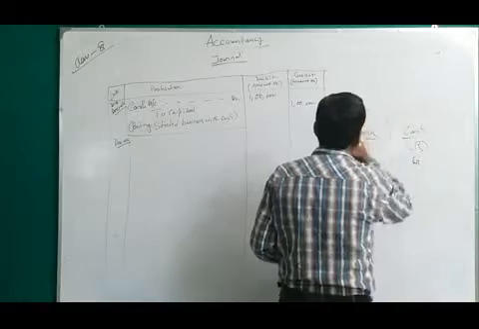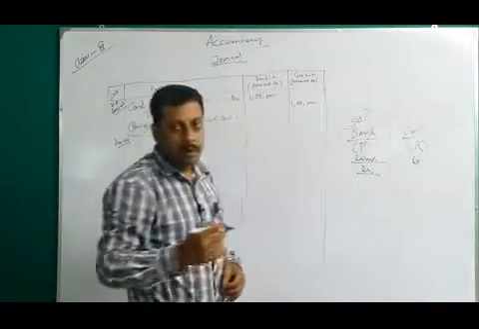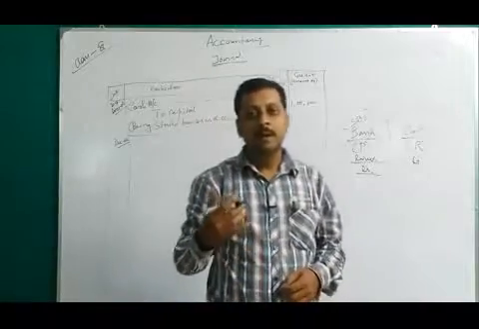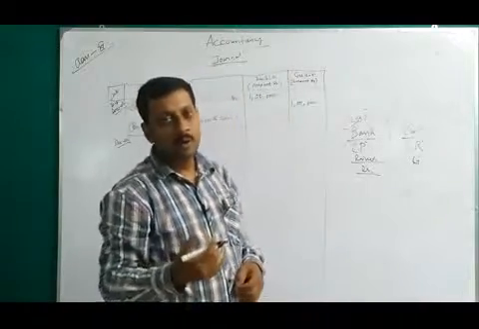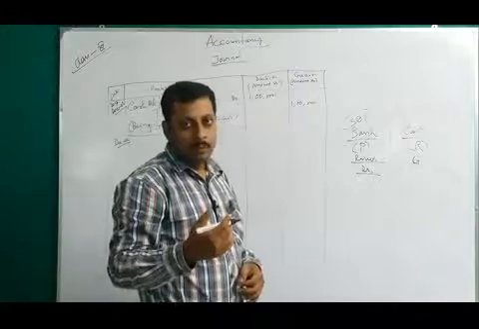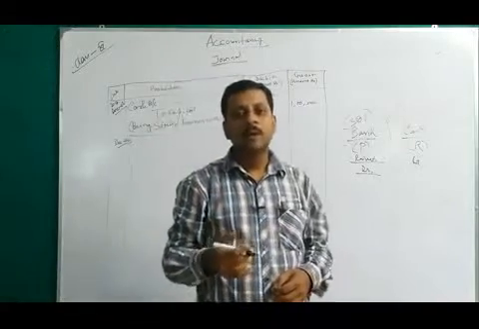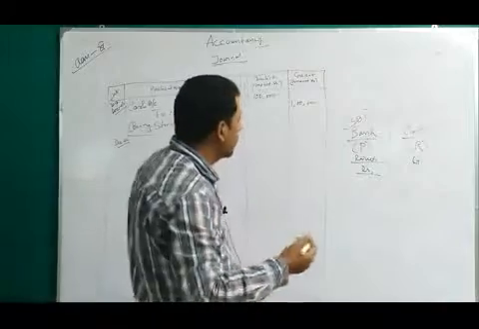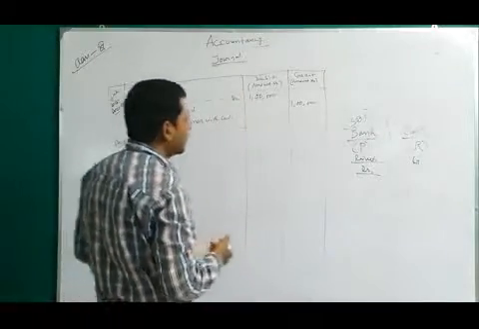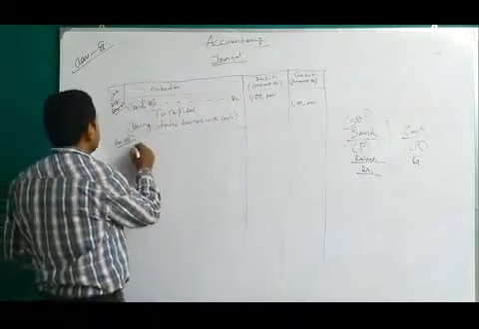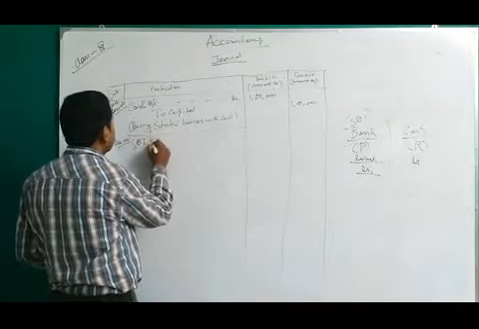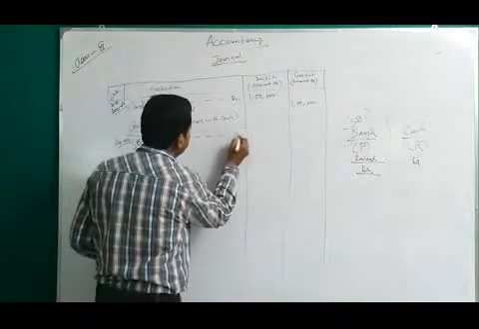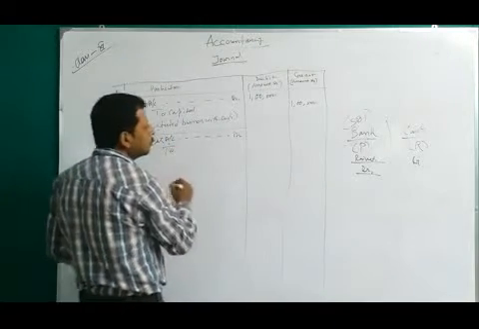SBI. You have to mention the name of the bank, because in any practical field, any business has more than one account. There may be an account in SBI, there may be an account in Axis Bank, there may be an account in HDFC or many other banks. So we have to mention in which bank the transaction happened. So here, SBI bank account debit to cash.